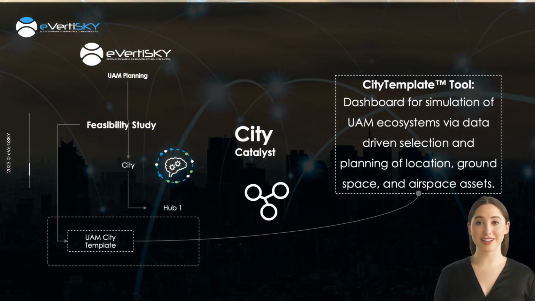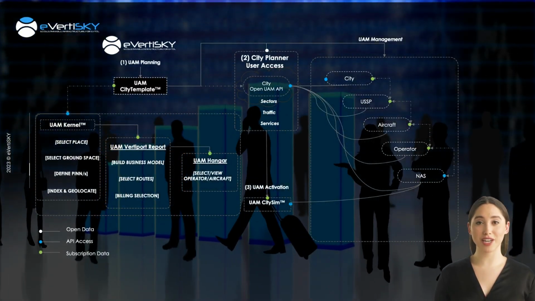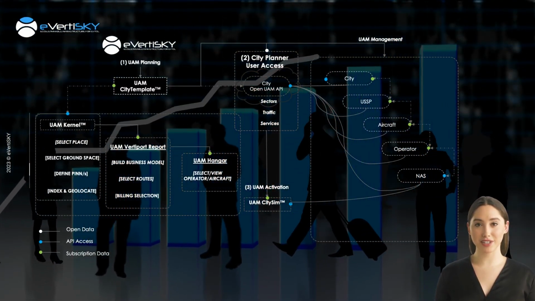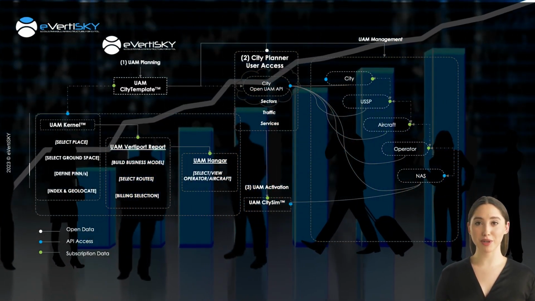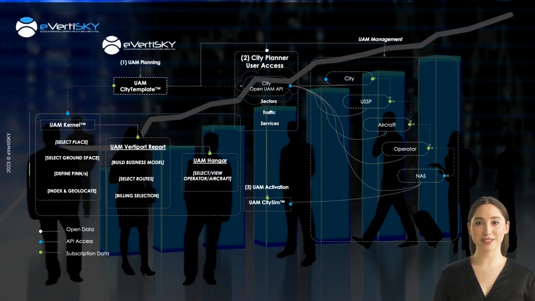The eVertiSKY suite of UAM tools streamlines the development process, beginning with the City Template Planning tool, a dashboard for planning and simulation of urban air mobility ecosystems and data-driven selection of location, ground space, and airspace assets. The City Template also features important data made available through the Urban Air Mobility kernel, such as locations of other vertiport routes and the selection of various aircraft and operators.